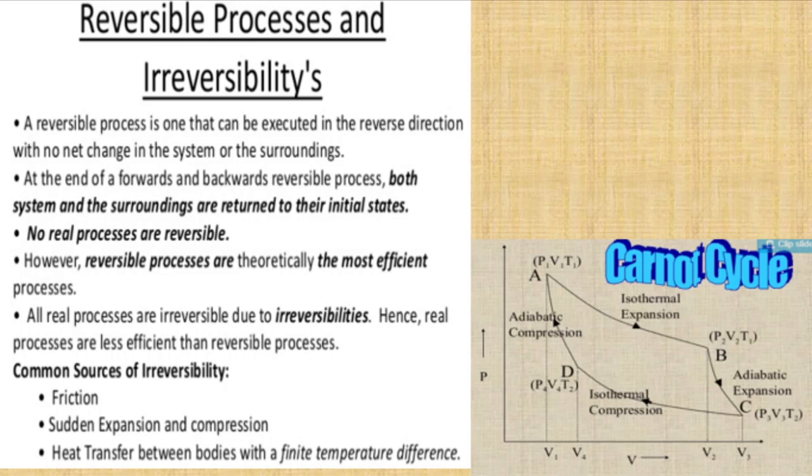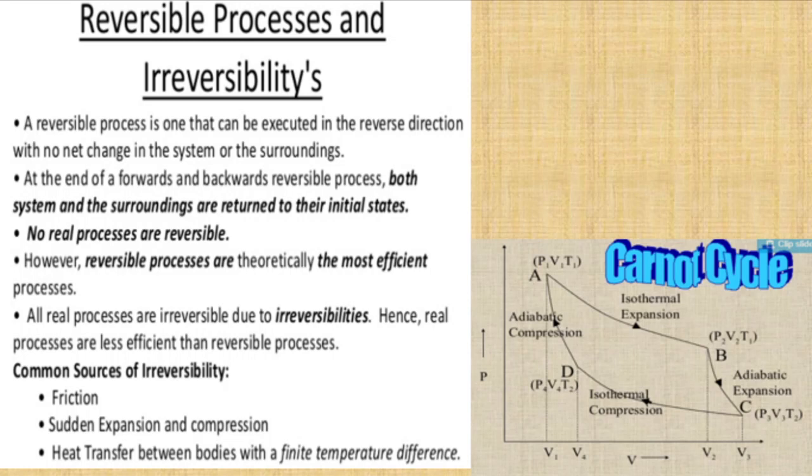This is the state of the thermodynamic system at point A. After a series of thermodynamic processes, it reaches the same point P1, V1, T1. So after a series of cycles, it reaches the initial point. This process we call a reversible process. A reversible process is one that can be executed in the reverse direction with no net change in the system or the surroundings. So the Carnot cycle is an example of a reversible process.